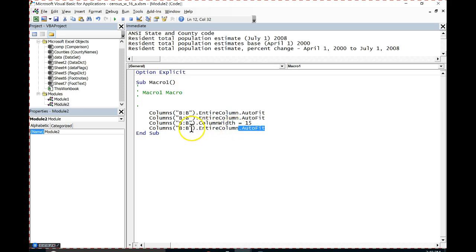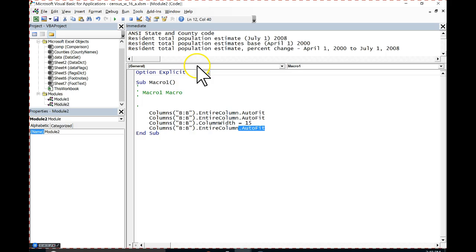It seems this is a little overkill. Columns B colon B. What does B colon B mean? It means the whole column. And then from there we said, you know what? With that whole column we want the entire column. And then we're going to auto fit it. But that's the key right there. That's what we needed, auto fit.